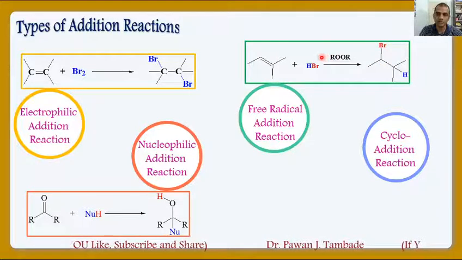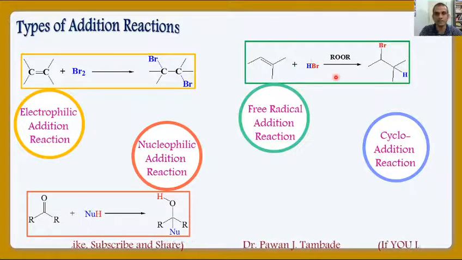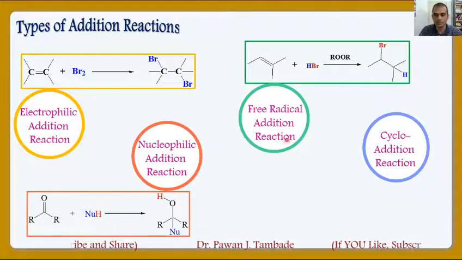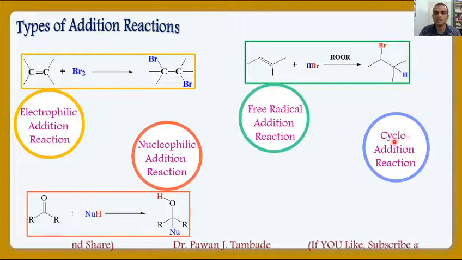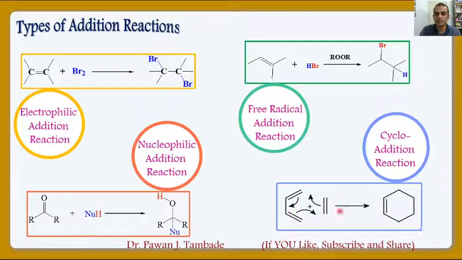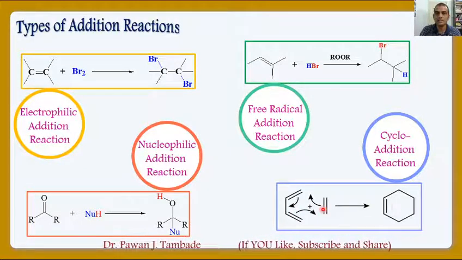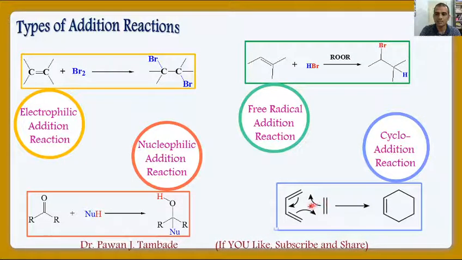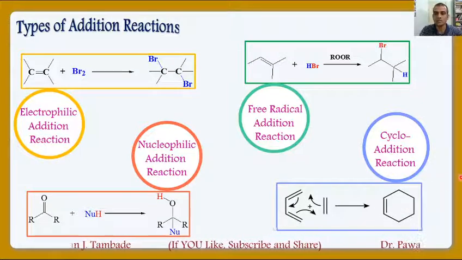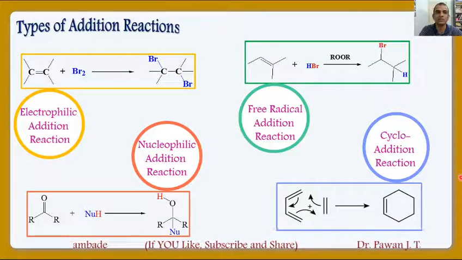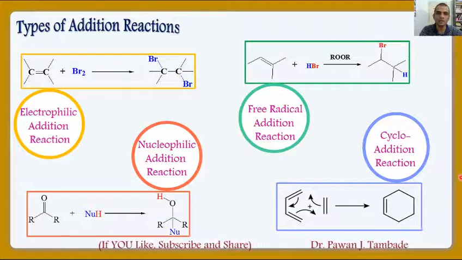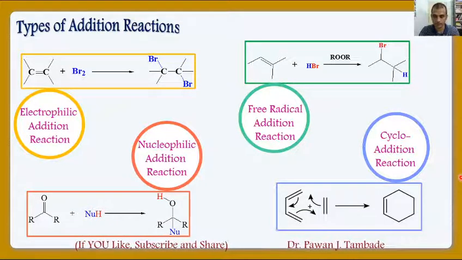But during the course of reaction, there is a formation of free radicals, and thus this is free radical addition type of reaction. And the fourth one is cycloaddition reaction. Look at one example. This is an example of Diels-Alder reaction. In this case, there is a formation of a cyclic product. Such reactions are called cycloaddition reactions. So these are four different types of addition reaction which we normally encounter in organic chemistry.